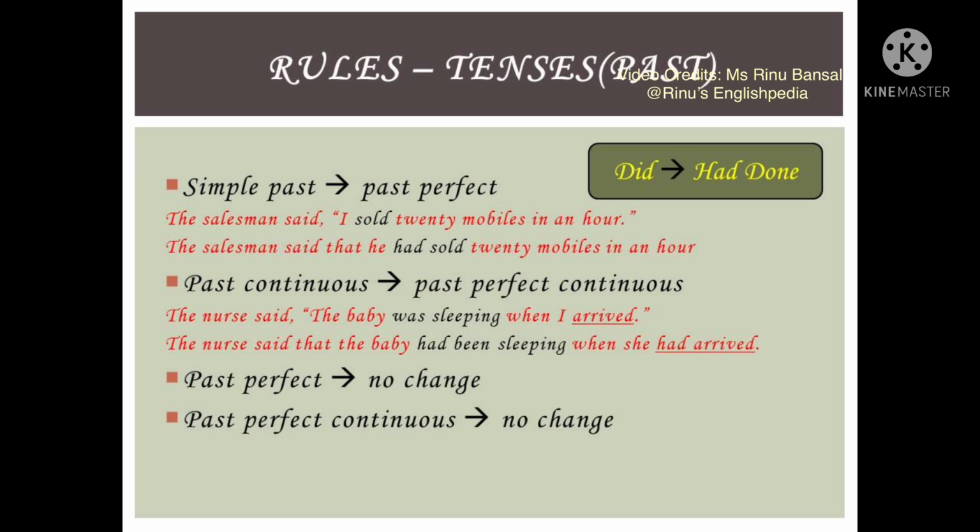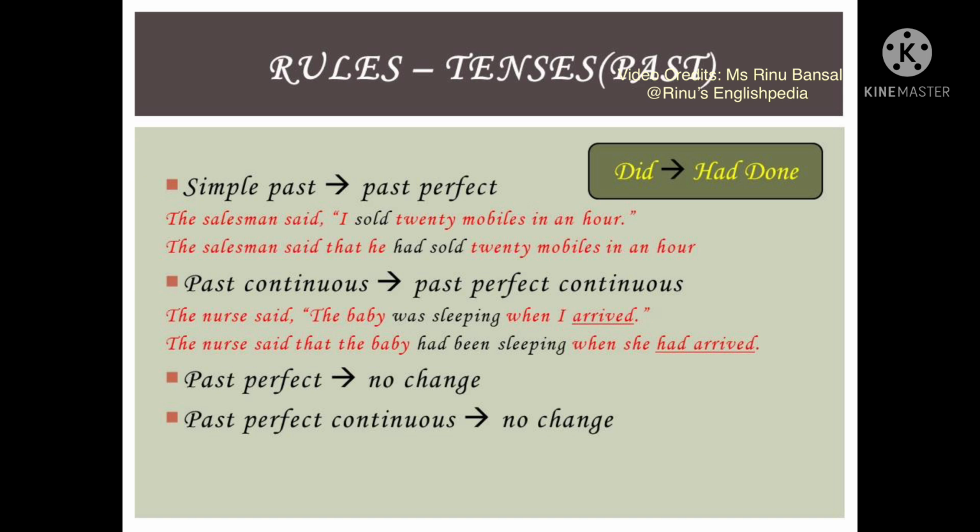The past continuous tense in the direct speech will convert into the past perfect continuous tense in the indirect speech. For example, the nurse said, "The baby was sleeping when I arrived." Was sleeping is in the past continuous tense and its form will change into, the nurse said that the baby had been sleeping when she had arrived.